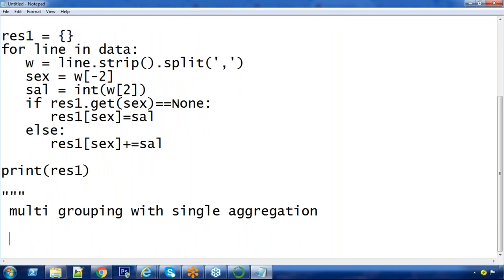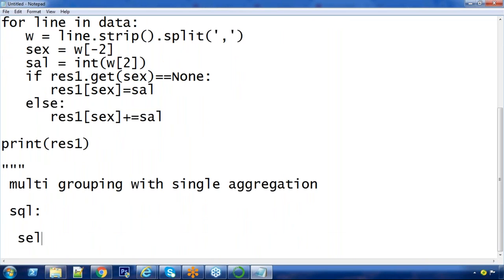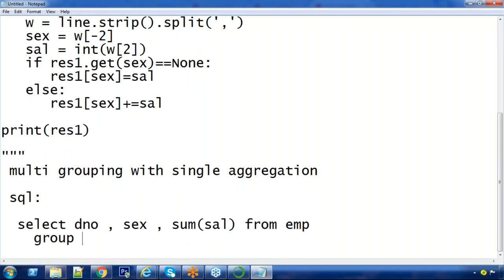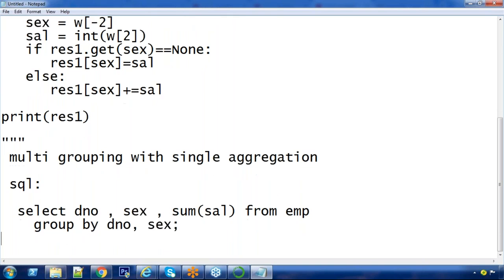The equivalent SQL query: select department number, comma sex, same sum I am taking, from table EMP, group by department number, comma sex. Now grouping by how many columns? Multiple.